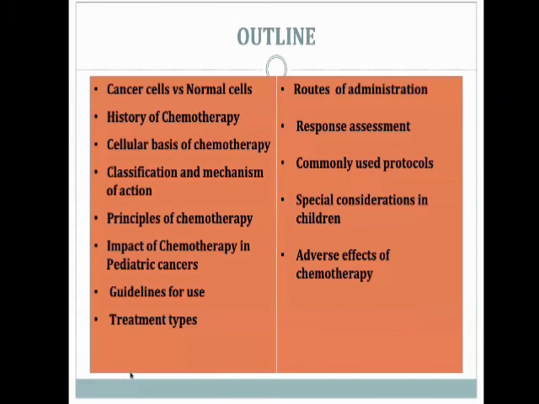Similarly, with the second cycle, the 10 to the power of 8 becomes 10 to the power of 6. With the third cycle, it becomes 10 to the power of 4. With the fourth cycle, it becomes 10 to the power of 2. And with the fifth cycle, it becomes 10 to the power of 0, which means you still have 1 cell remaining. To eradicate this single cell, which is capable of multiplication later, I give the 6th cycle. Then we have something less than 1 cell, that is 1 out of 100 cells, or 10 to the power of minus 2. That is the purpose of giving 6 cycles of chemotherapy, because I presume that tumor growth is logarithmic and tumor destruction is also logarithmic.